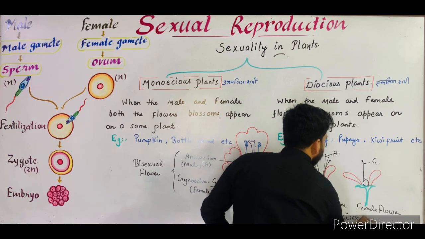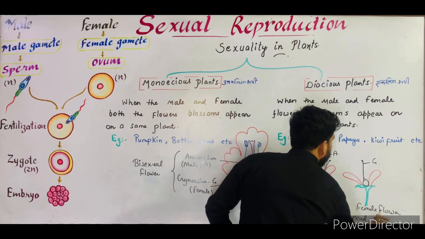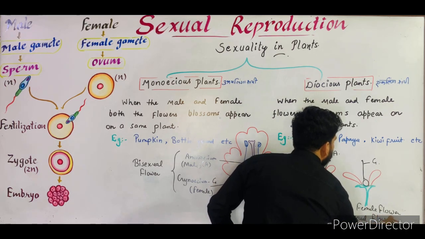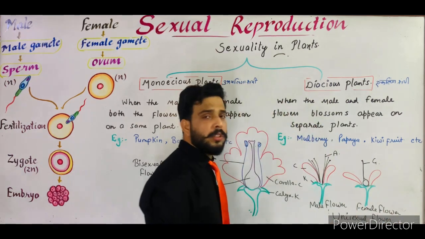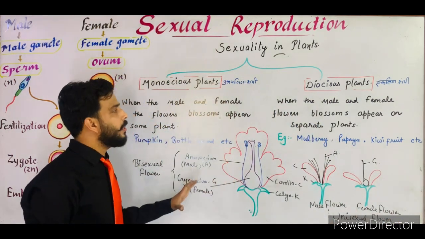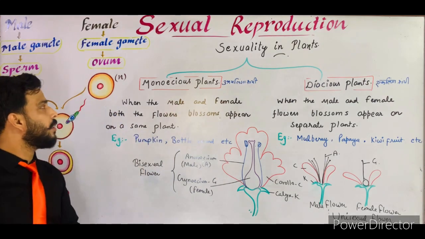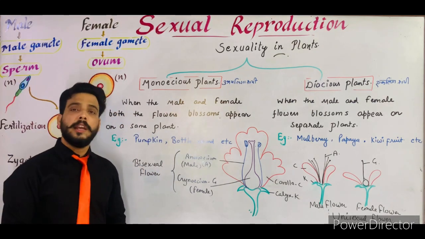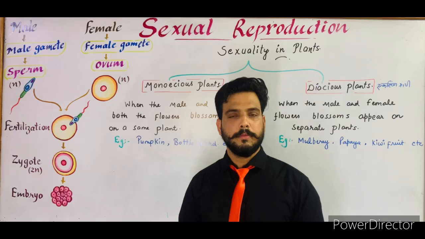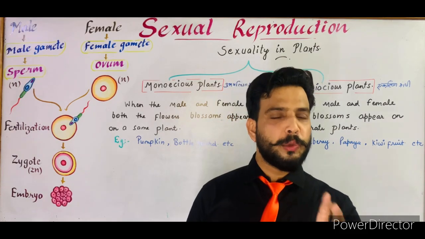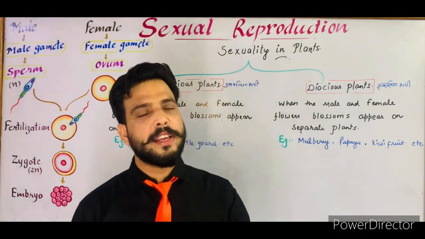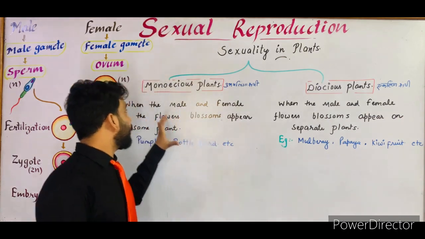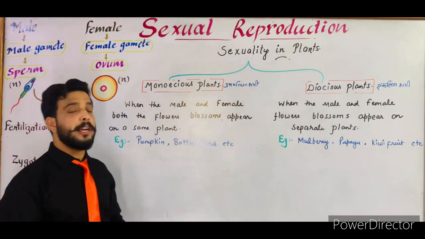So I think the concept is very clear to you. What is the meaning of unisexual flower and what is the meaning of bisexual flower? Now on the basis of these flowers, I will describe these two definitions. What are the monoecious plant and what are the dioecious plant? So students, now the concept of unisexual and bisexual flowers is very clear to you. Now I will describe about the monoecious and dioecious plants.